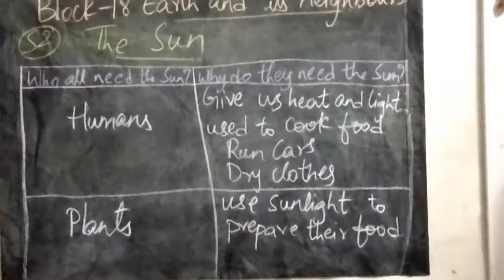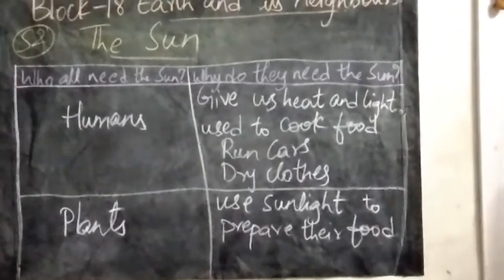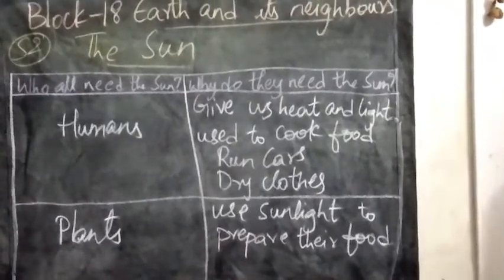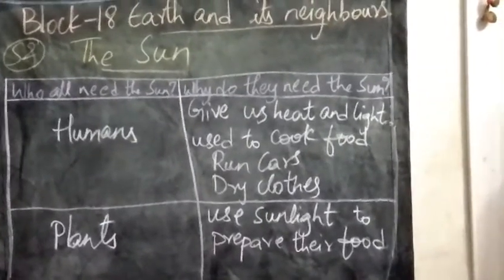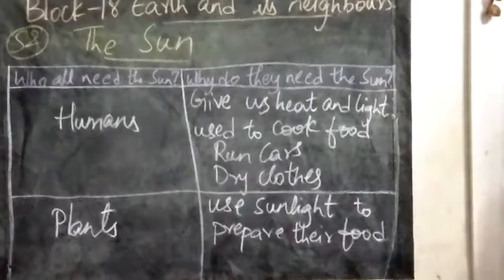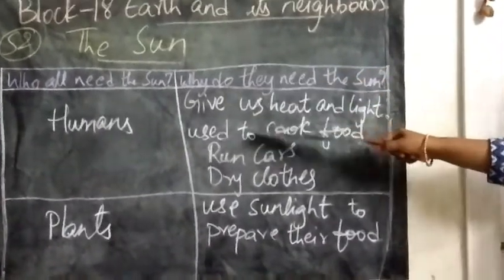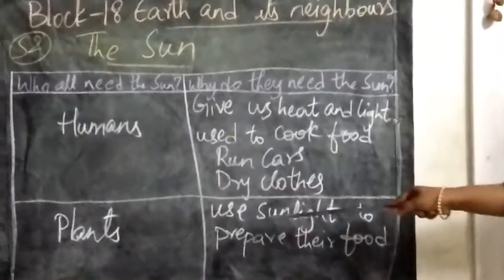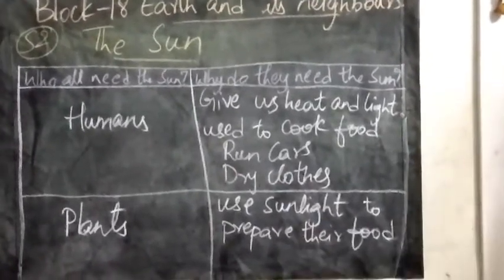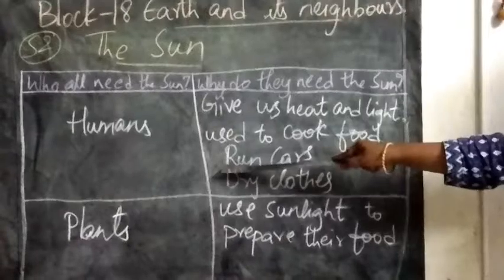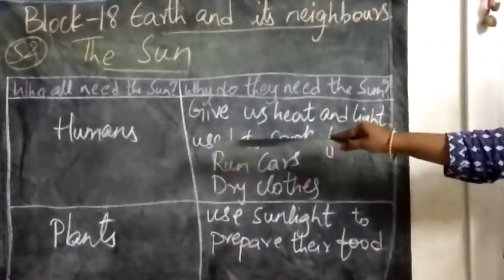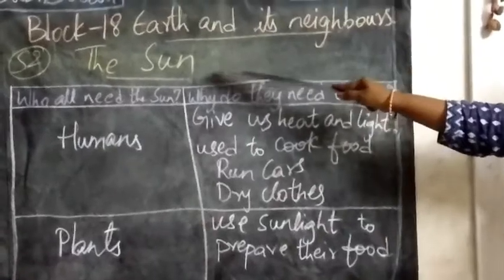Now what would happen if there is no sun? We will not see the daytime. It will be only the night time, and it will always be cold. If there is no sun, we can't get the light, and the plants can't make the food. If plants can't make the food, humans also do not get the food. So the plants will die and we may also die. So the sun is very important.